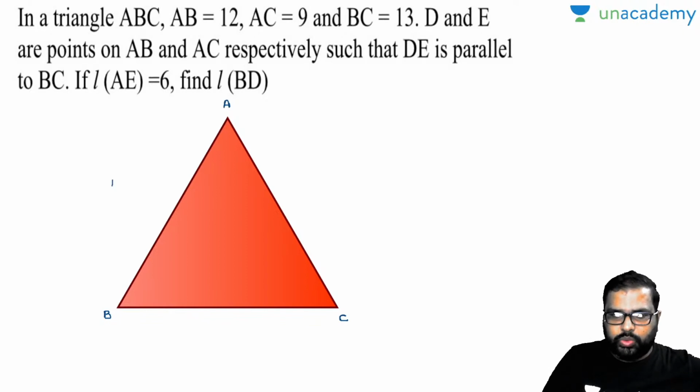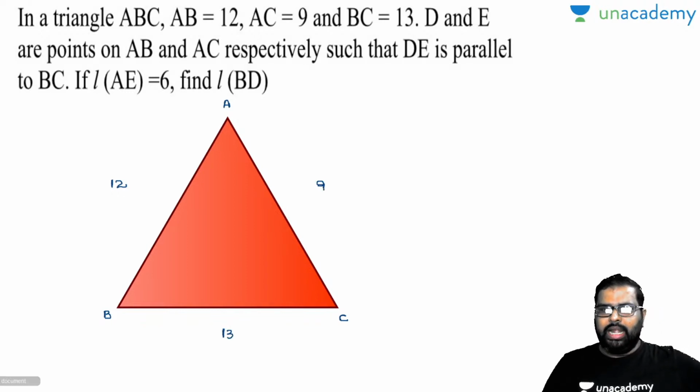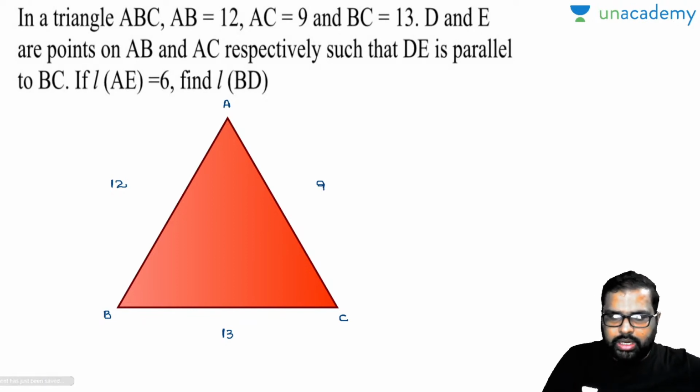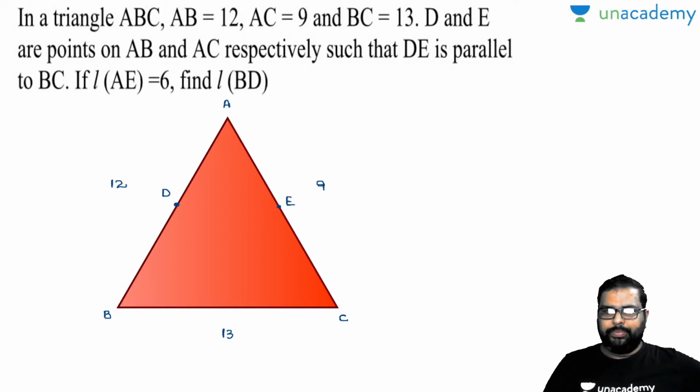AB is given as 12, AC is given as 9, BC is given as 13. D and E are points on AB and AC. This is D and this is E.